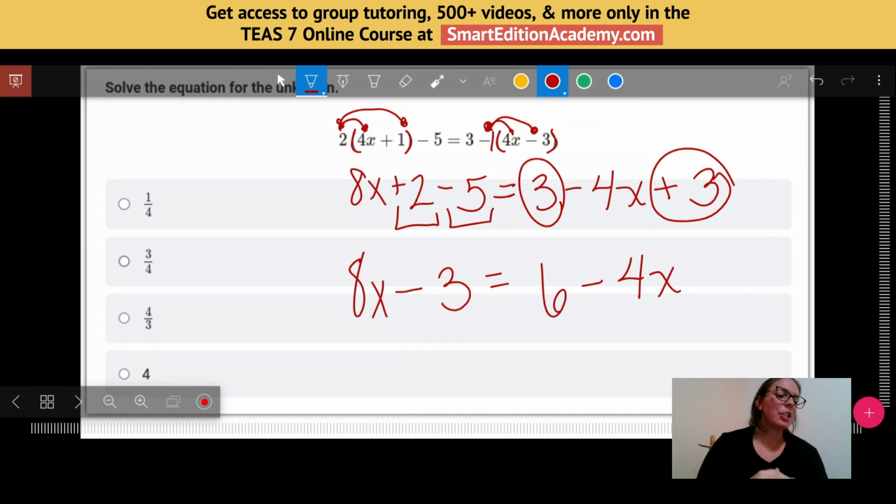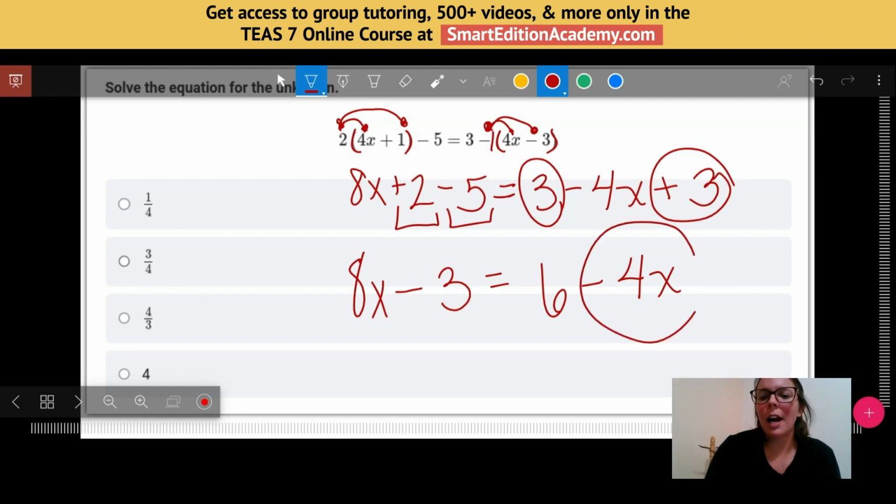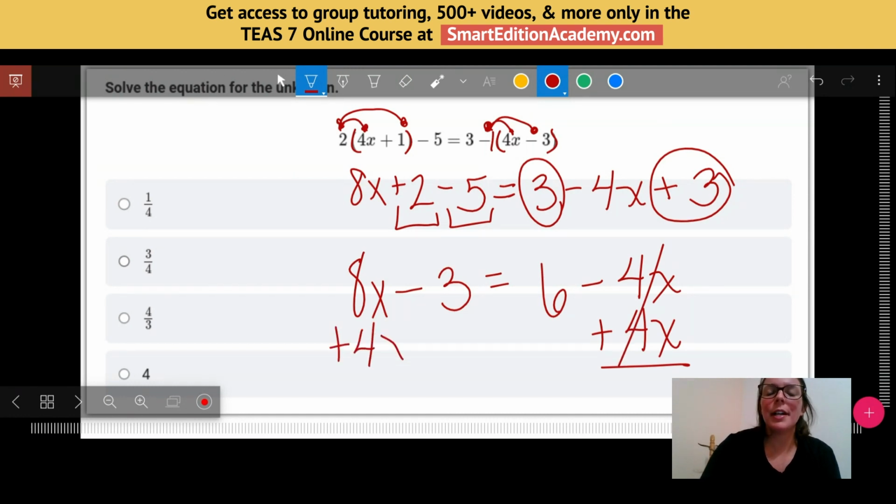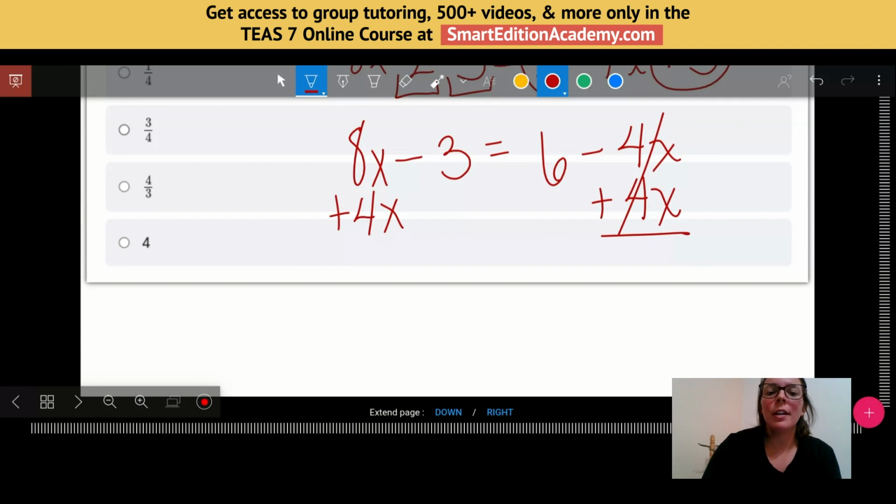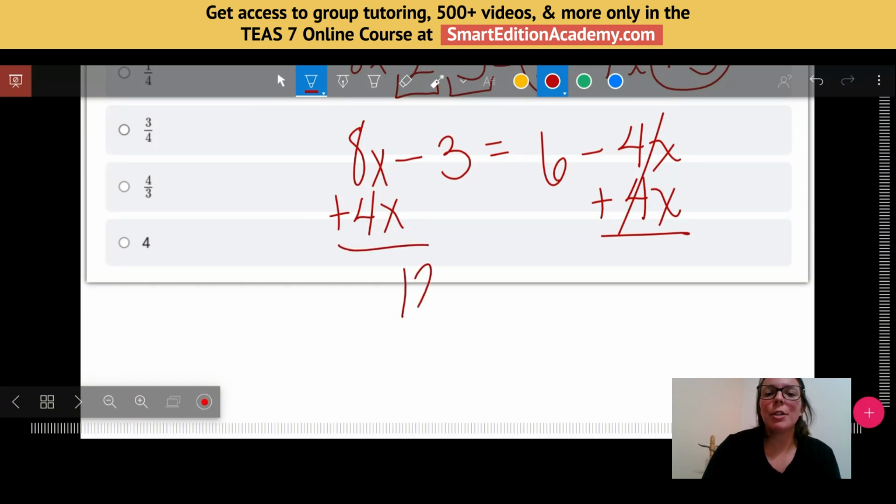So sometimes we start solving these equations and we get stuck at this point because we're like, what do we do? We have a variable on both sides of the equation. Well, your goal is to get them on the same side, because then I can get it by itself. So same way as we were using inverse operations in the last example to move things over, I'm going to do that as well. So negative 4x, I want to move that over. So what I'm going to do is add the 4x to get it to cancel out. And I'm going to add it to the left side as well to maintain balance. So 8x plus 4x gives me 12x minus 3 equals 6.